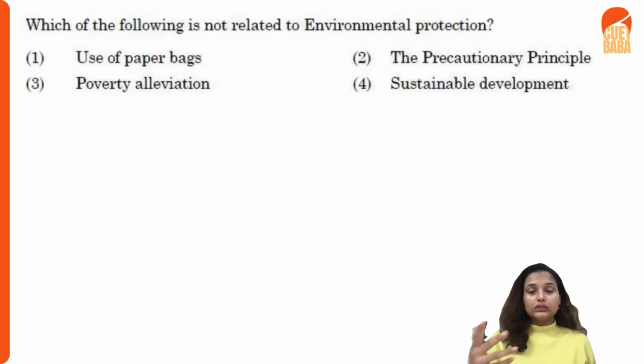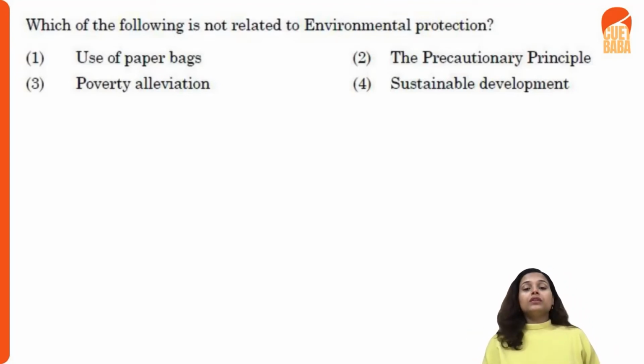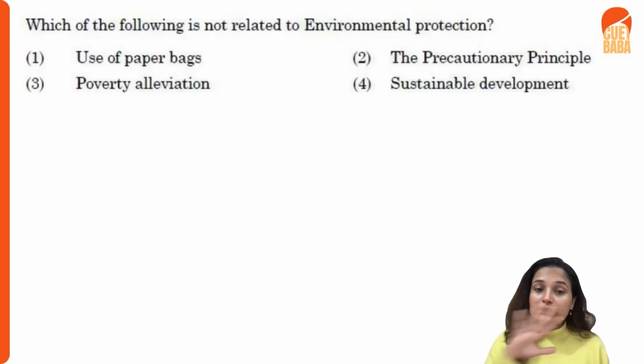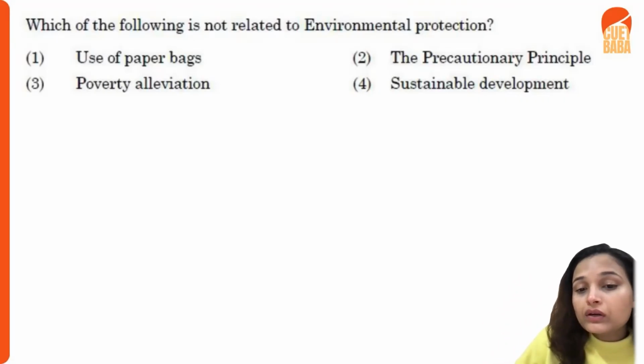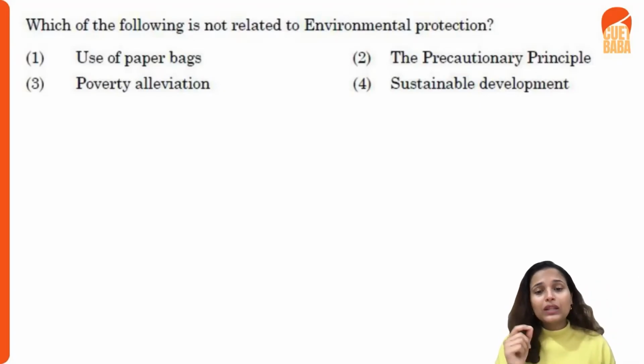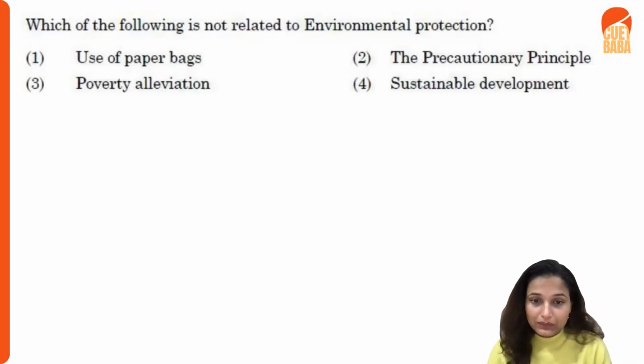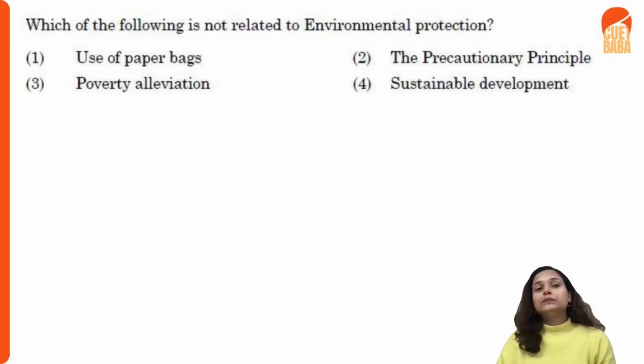This should be taken into consideration: the invasive species and all those things which are responsible for making native species extinct. So here that should be taken into consideration. That is basically the precautionary principle, right? This is what is called the precautionary principle.